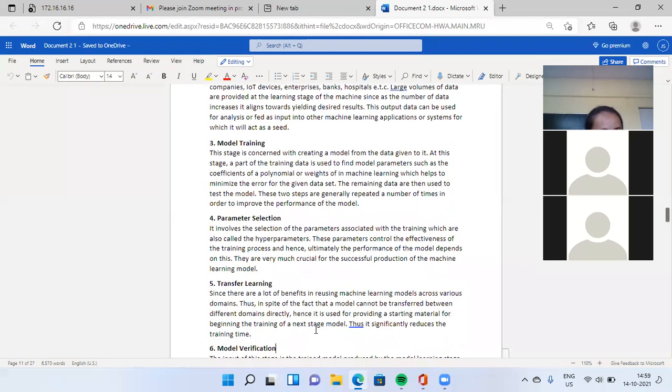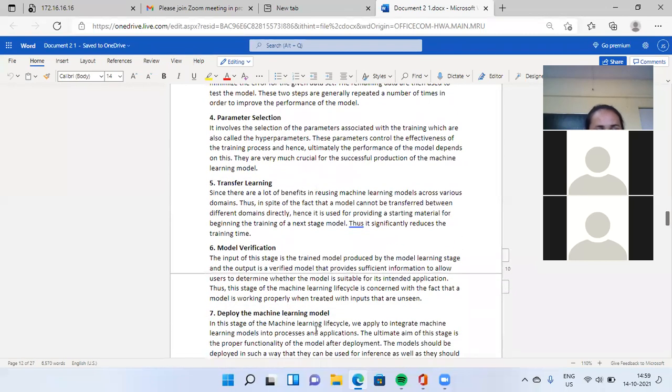Next is transfer learning. Since there are a lot of benefits in reusing machine learning models across various domains, in spite of the fact that a model cannot be transferred between different domains directly, it is used for providing a starting material for beginning the training of the next stage model.